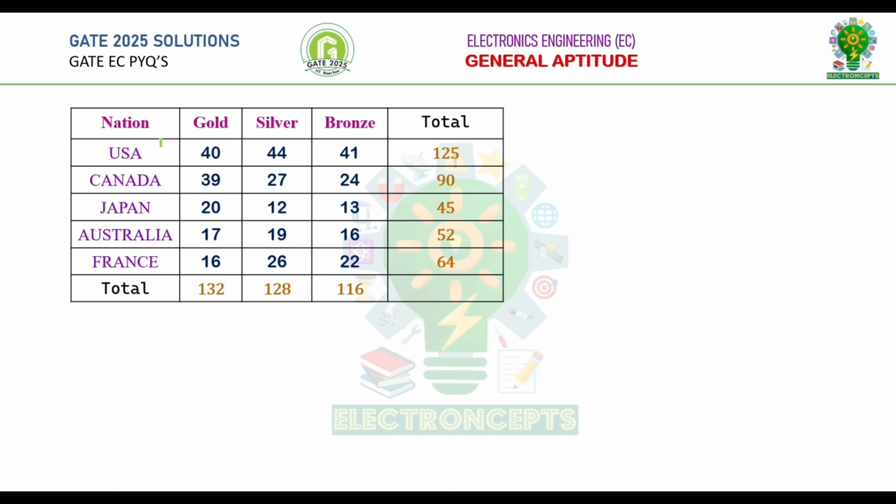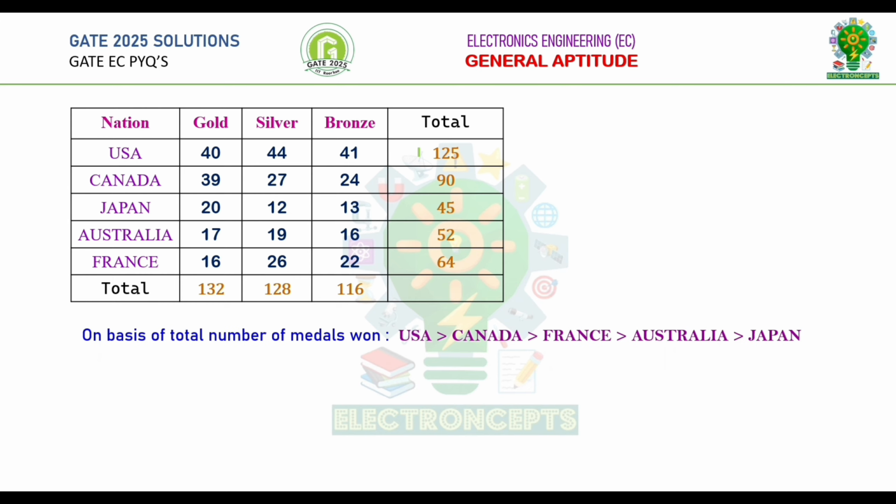This is the reconstructed table from the given data. In this table, we have added the total number of medals for both nationwide as well as category wise, that is gold, silver, and bronze. Now, let us find the decreasing order of medals won by nations on the basis of total number of medals won. USA won the most number of medals, followed by Canada, France, Australia, and Japan.